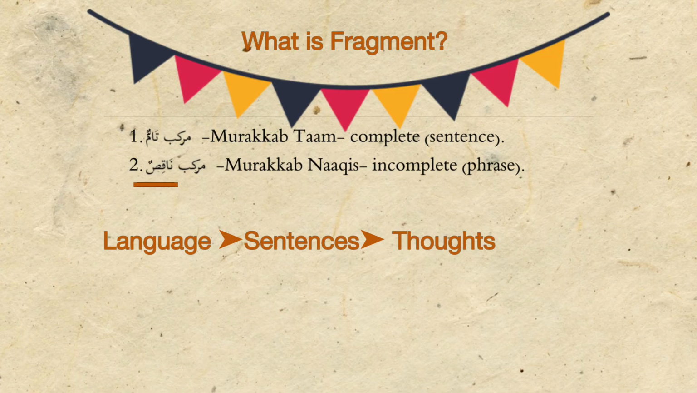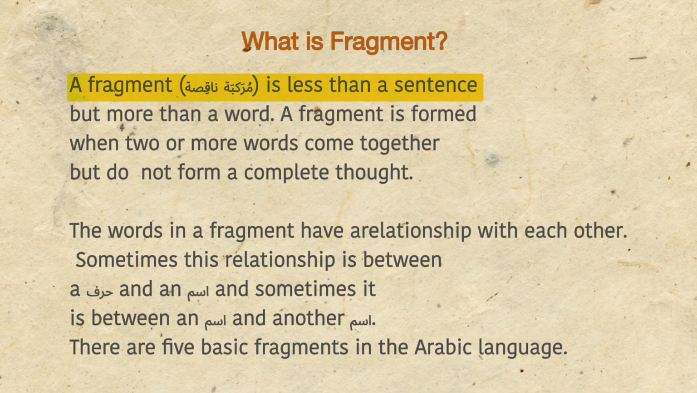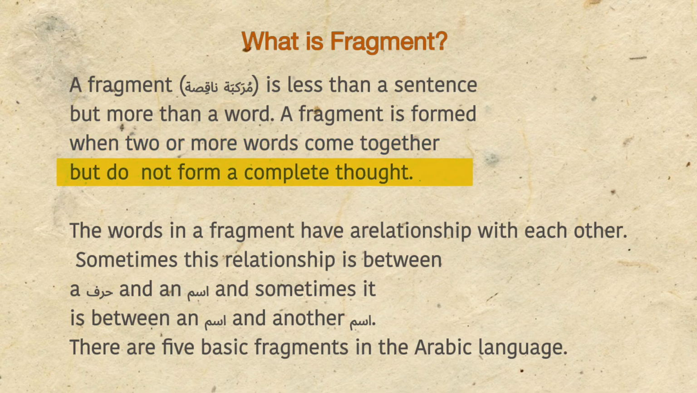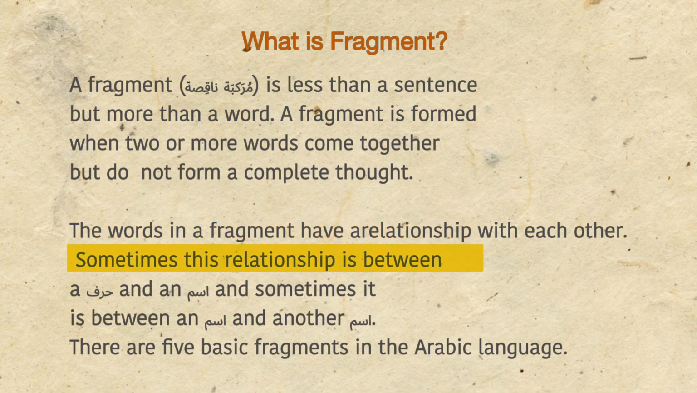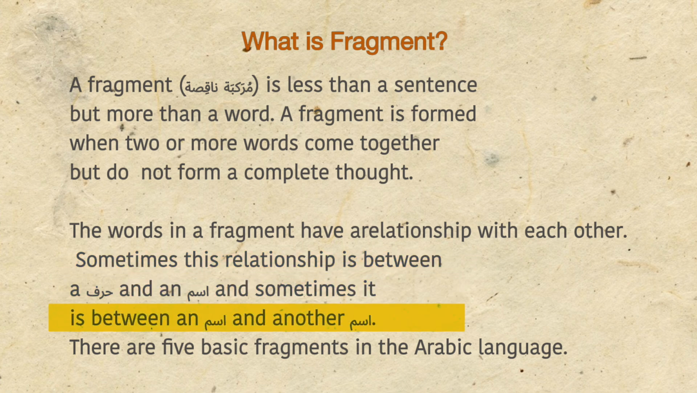Murakkab tam, complete sentence. Murakkab naqis, incomplete sentence. A fragment is less than a sentence but more than a word. A fragment is formed when two or more words come together but do not form a complete thought. Words in different fragments have a relationship with each other. Sometimes this relationship is between a harf and an ism, and sometimes it is between an ism and another ism.